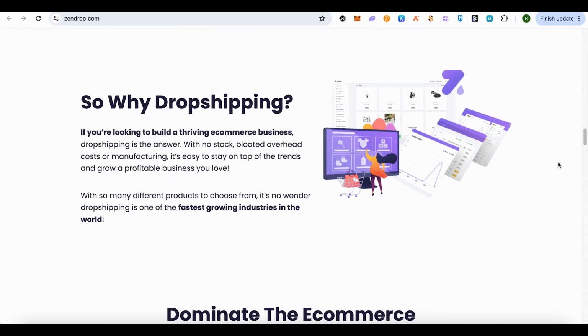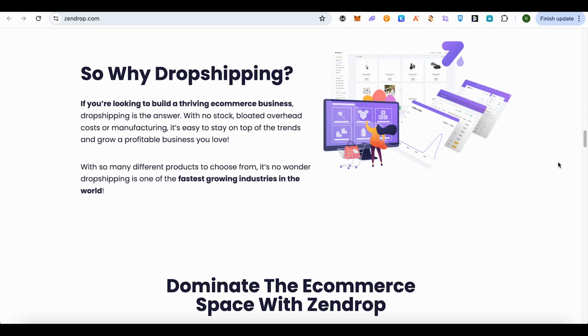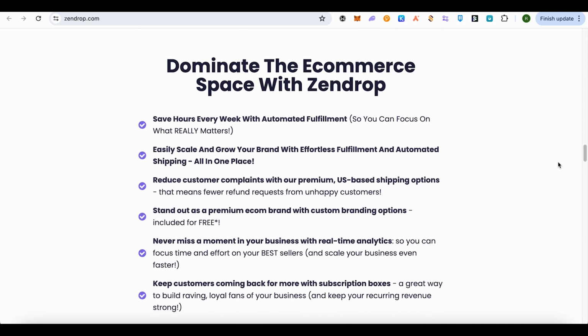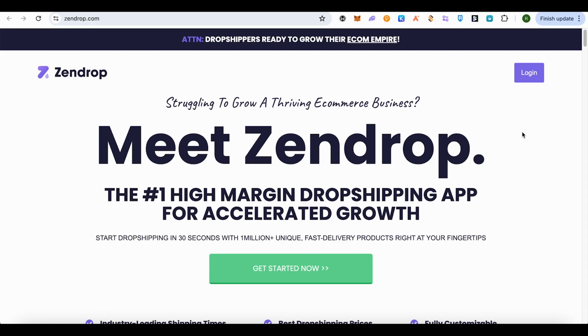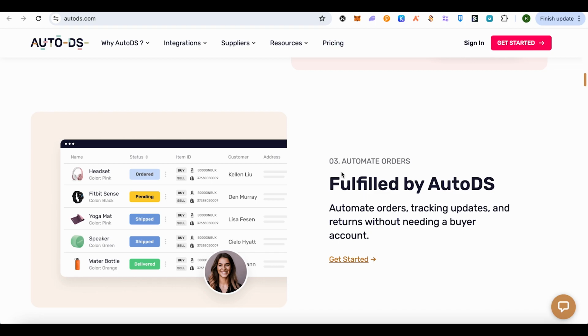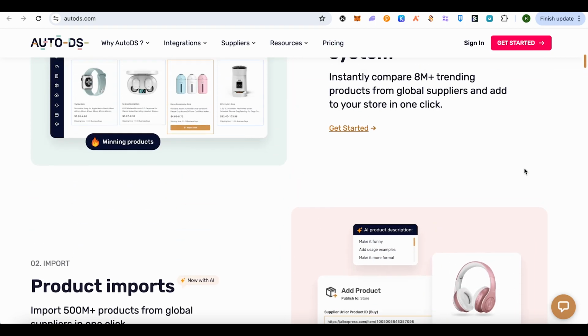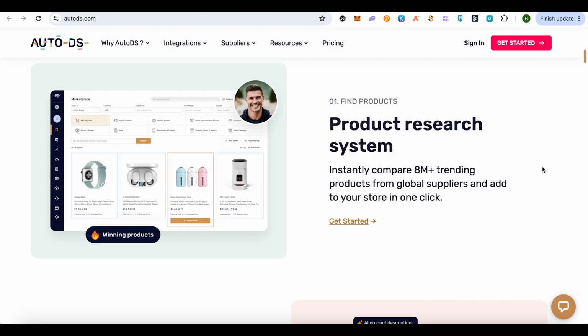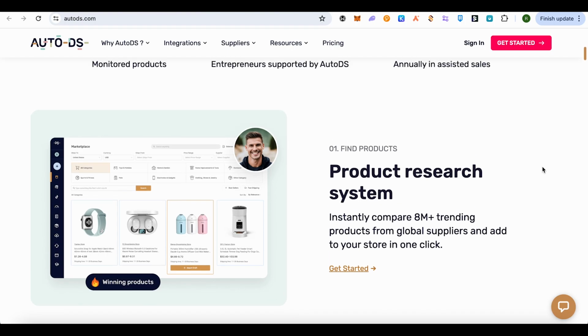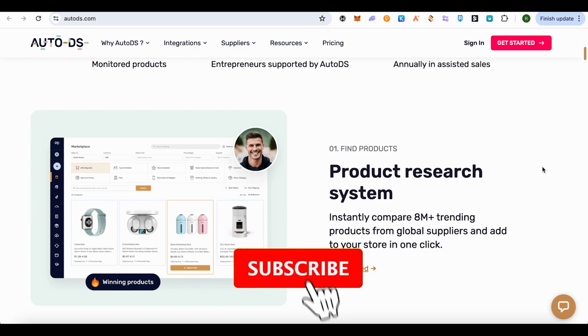So it depends wholly on what kind of experience you are looking for in order to go with any of these platforms. If you are looking to customize your own branding in dropshipping, you should go with Zendrop. But if you are looking for better integrations, then you should go with AutoDS. Also, most of the people out there go with TikTok products or TikTok shops. So this way AutoDS would be better for you in case you are looking to import the product details from TikTok. So this was the short tutorial on AutoDS versus Zendrop.